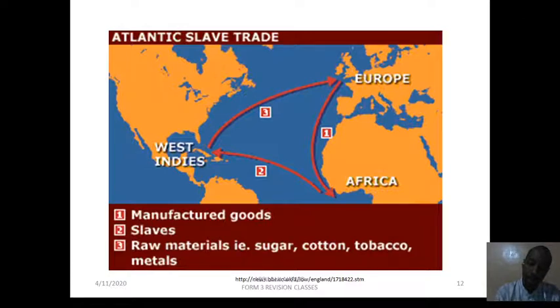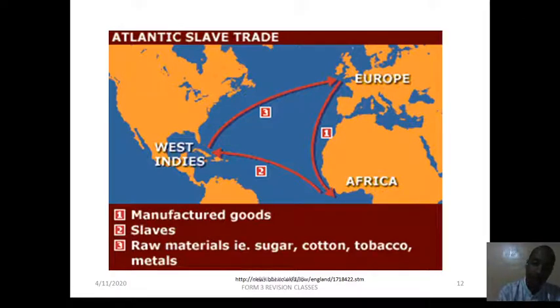So the second journey is, slaves are taken from Africa to where? To the West Indies, to those regions in the Americas. They are taken to the Americas, the West Indies. The small region is in there, Jamaica like that. So slaves are taken to the West Indies.